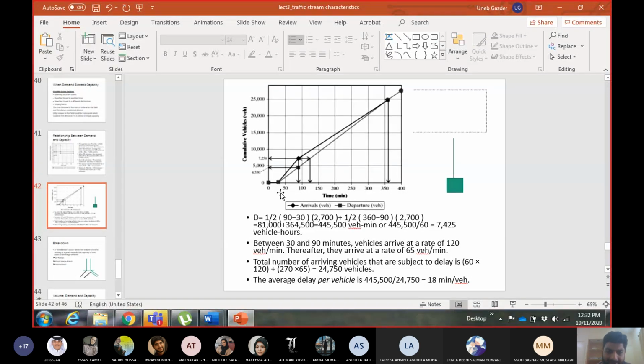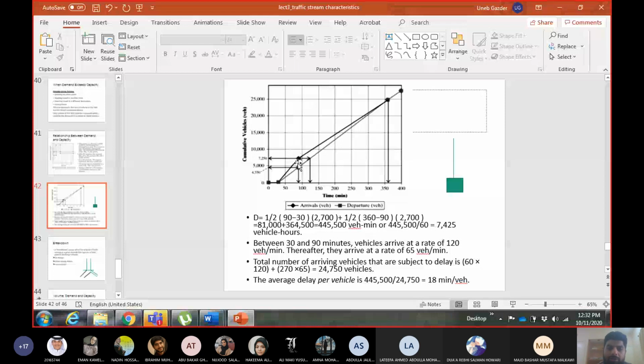This is T90, and this is T30. So 90 minus 30 gives you the base, and the height is 2,700. How did I get 2,700? It is the difference between the number of vehicles which arrived and the number which departed in this time.